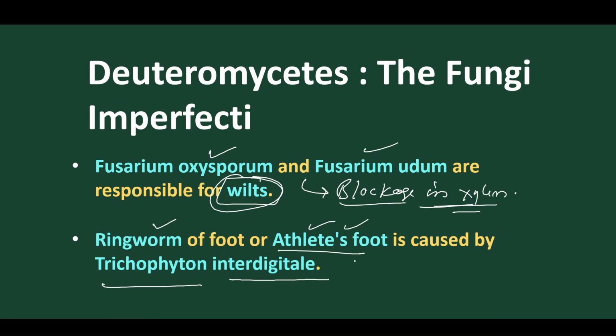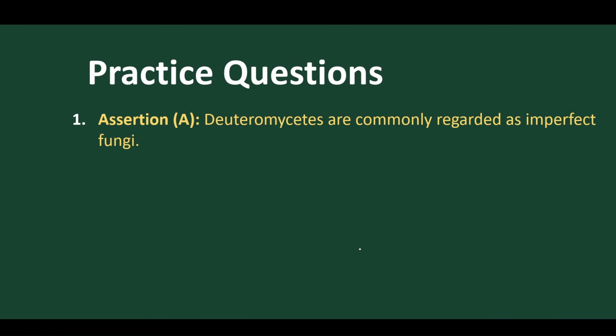And this Deuteromycetes fungi is called Fungi Imperfecti because they don't have a sexual stage in their life cycle, and only asexual reproduction takes place with the help of conidia, as we have discussed. And like the higher fungi, they contain septate hypha with branched mycelium, and in between the septa they contain a central pore. Now, this is all about the general characters of Deuteromycetes, and we have discussed certain diseases caused by Deuteromycetes. Now let's discuss some practice questions.